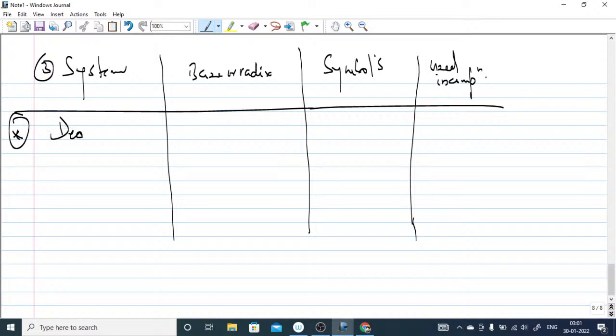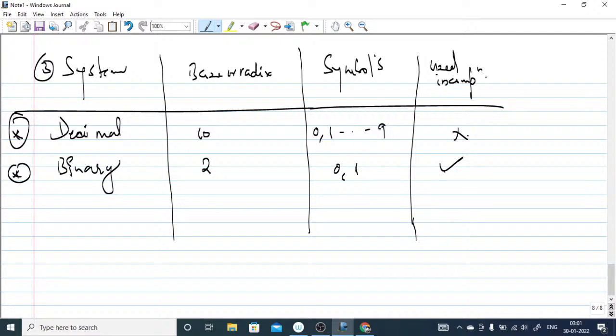So the very first, familiar number system is the decimal one, 0 to 9. The base is 10, and the symbols are 0, 1, up to 9. This is not used in computers, and your computer cannot understand the decimal number system. The next one is binary, which is very important: 0 and 1, yes or no kind of. The base is 2, and the symbols are 0 and 1. The binary number system is used, and your computer understands the binary number system. Remember that.